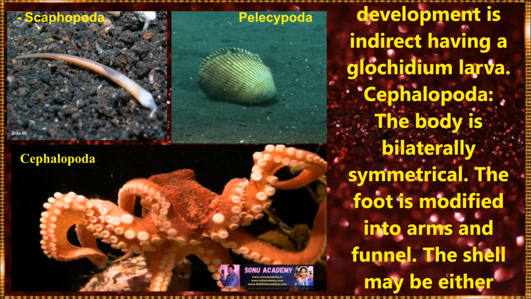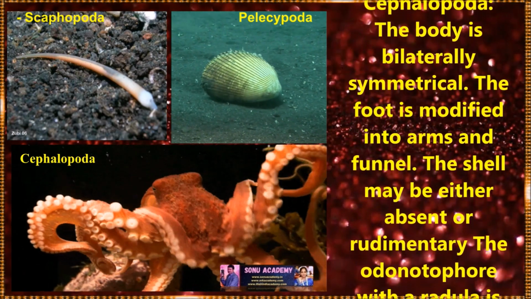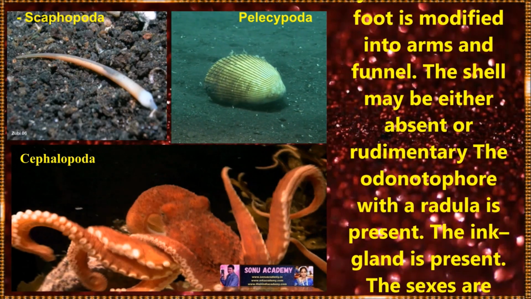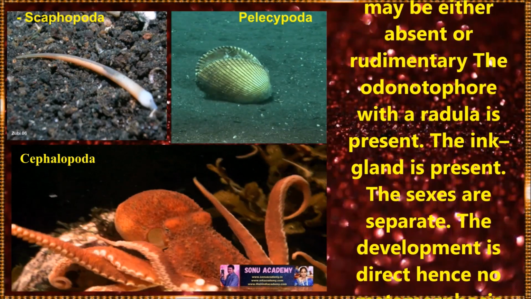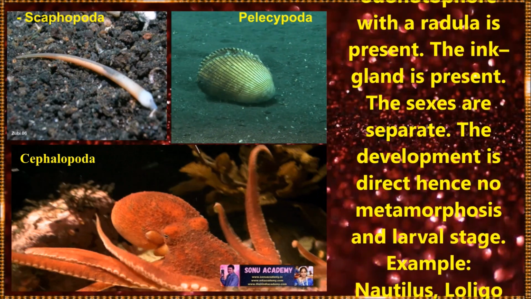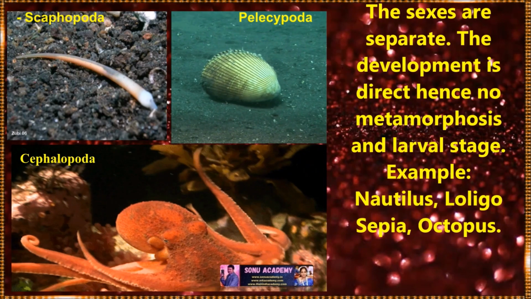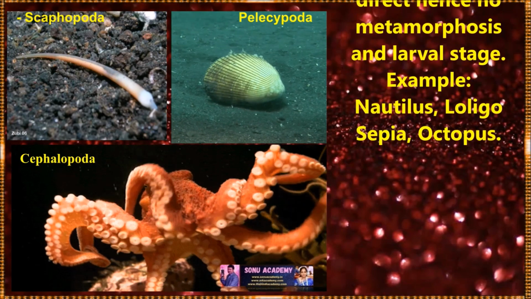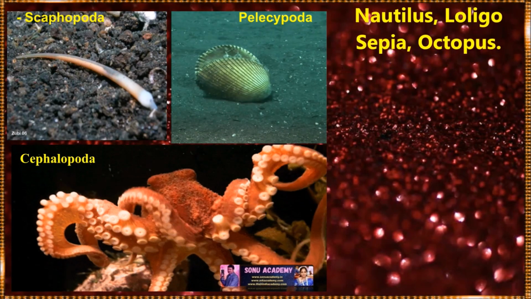Now let us discuss the class Cephalopoda. The body of these organisms is bilaterally symmetrical. The foot is modified into arms and tentacles. The shell may be either absent or rudimentary. The odontophore with a radula is present. The ink gland is present. The sexes are separate. The development is direct, hence there is no metamorphosis and no larval stage. Examples of this class are Nautilus, Loligo, Sepia, Octopus, etc.